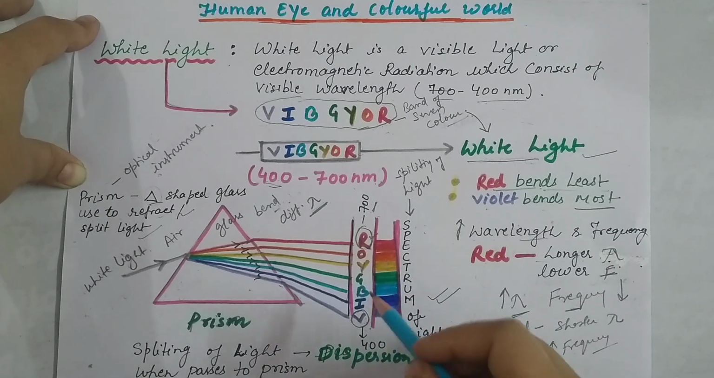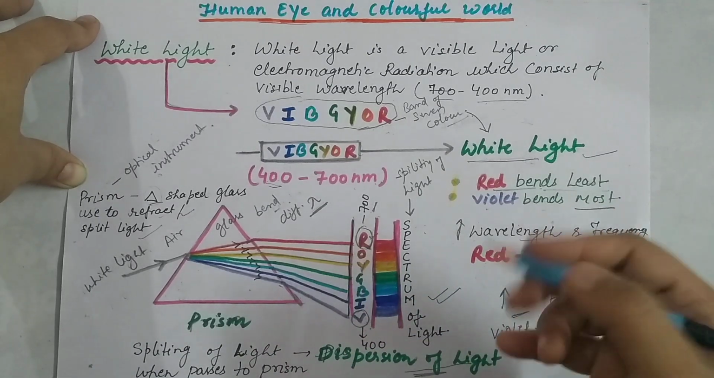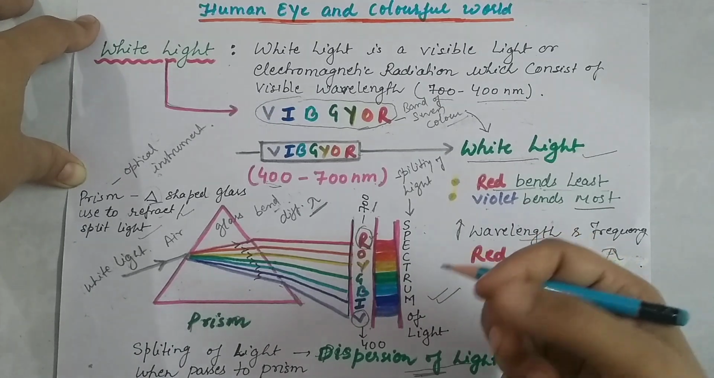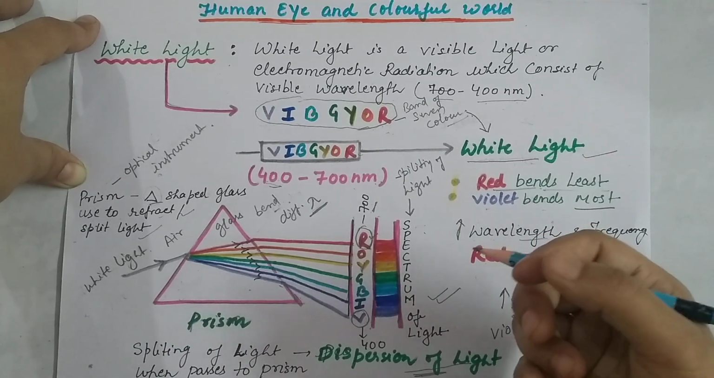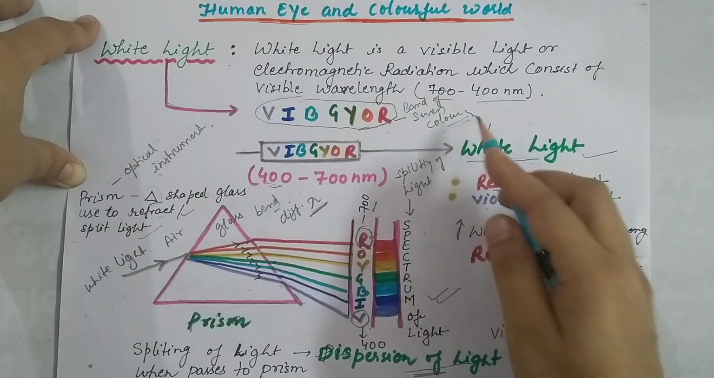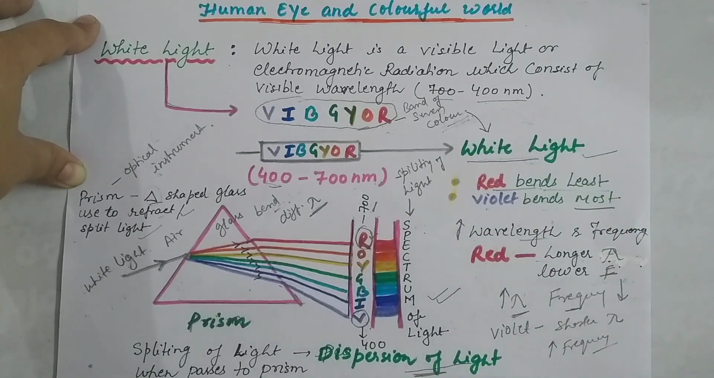So this is all about white light. In simple words we can say that white light is a band of 7 colors. So this is all about white light.